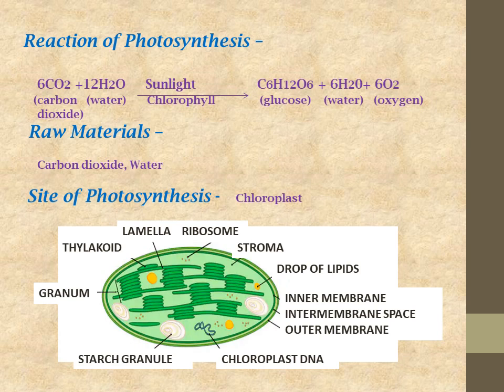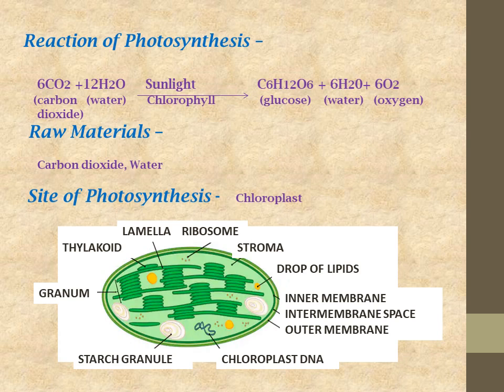Now see, what are the raw materials? Here we will say that carbon dioxide and water are the raw materials, not sunlight and chlorophyll, because these are just for facilitating the process, or they just favor the process, but we can't say that the raw materials are sunlight and chlorophyll. So the two raw materials needed for the photosynthesis process are carbon dioxide and water. So this is the reaction of photosynthesis.